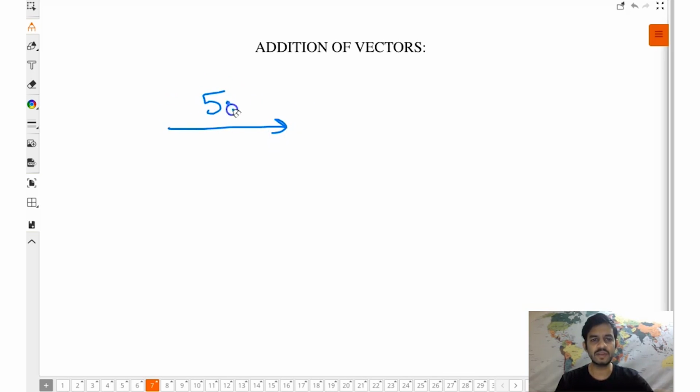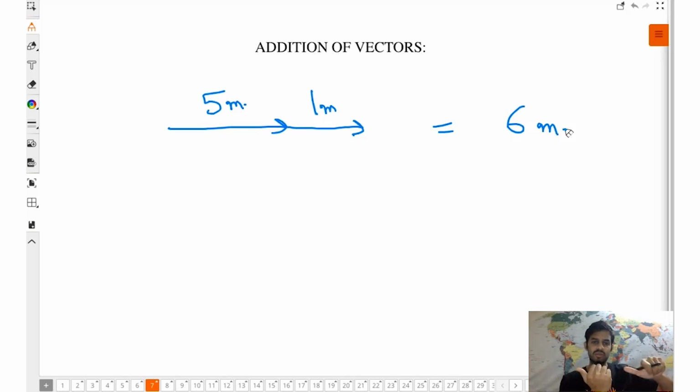You walk 5 meters in a particular direction, then you walk further 1 meter in the same direction. Very easily you can say the total displacement will be 6 meters. Everyone following? Displacement, if you remember from the last session, it's a vector quantity. So it's common sense. Same direction में अगर vectors है, you can simply add them.